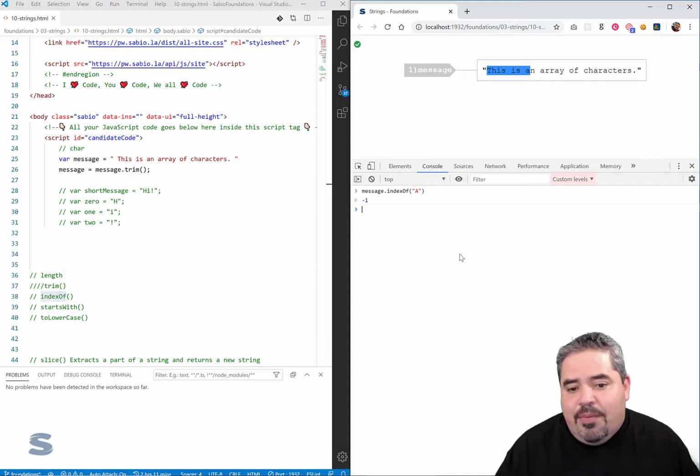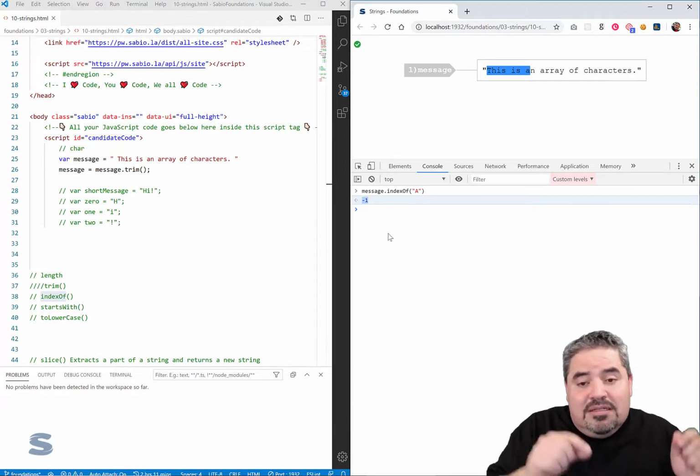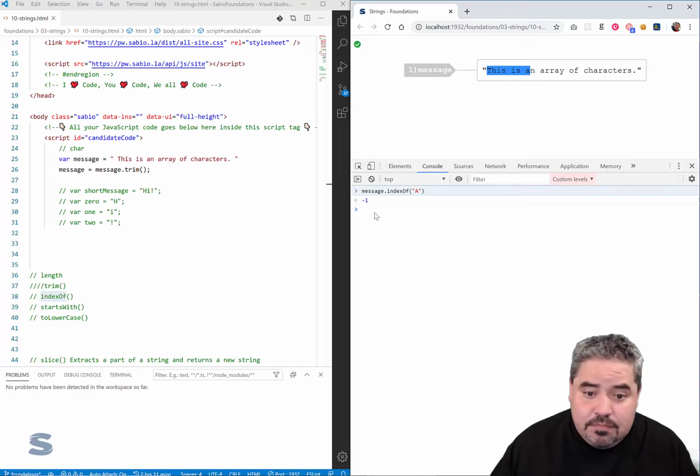Now, what if I did capital A? Notice now, because there is no capital A in here, so look, it's case sensitive, it gives me back a -1. -1 is the flag that we would use to say, programmatically, if we write some code, hey, if the indexOf is -1, it means that this string does not exist in this other string. And now it doesn't have to be limited to a character.